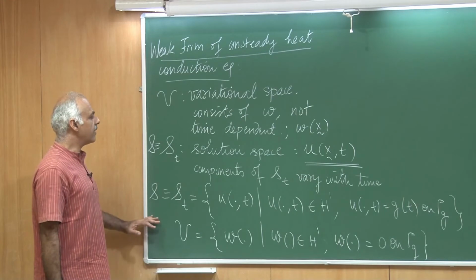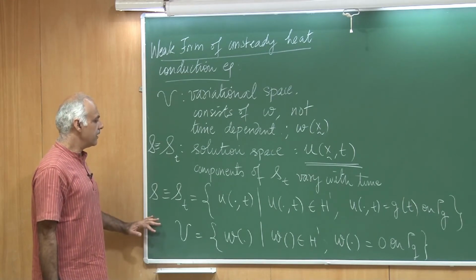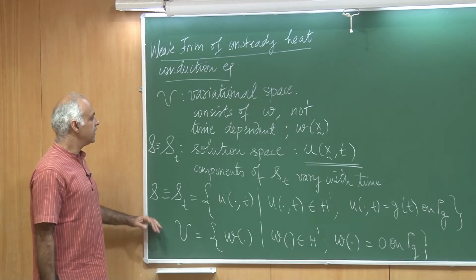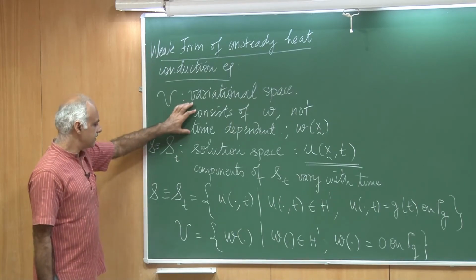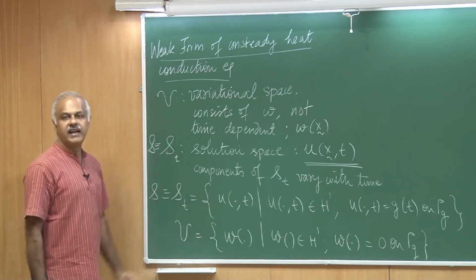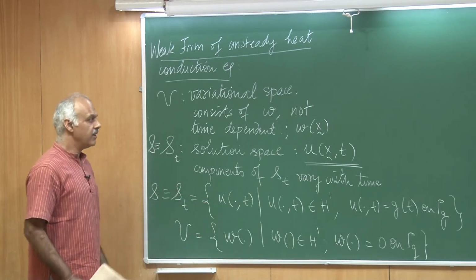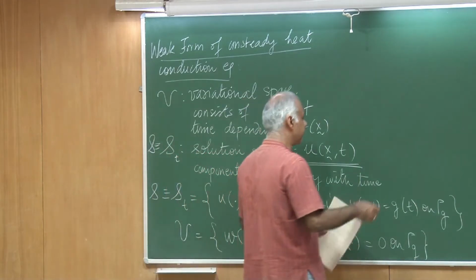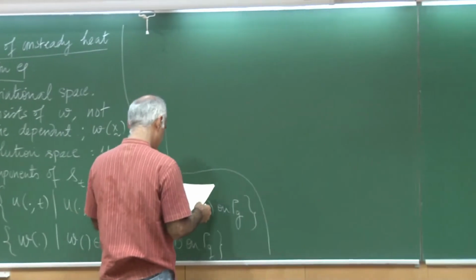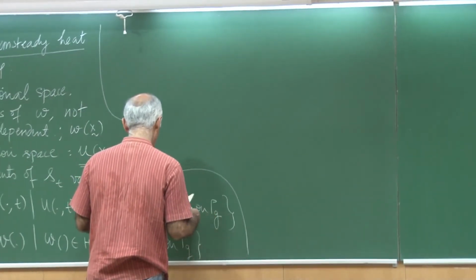So, just to review for you, when we want to write down the weak form, we will need two function spaces, the variational space which is these w's, the solution space which are these u's, and I have listed both of them now. So, now we are ready to write down the weak form. So, it is going to be given like this.